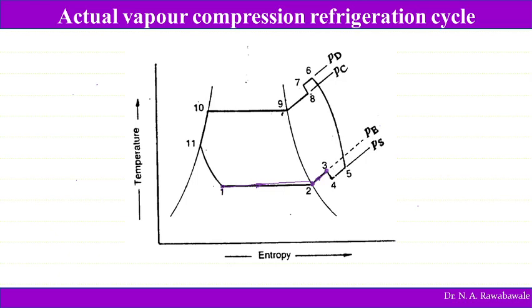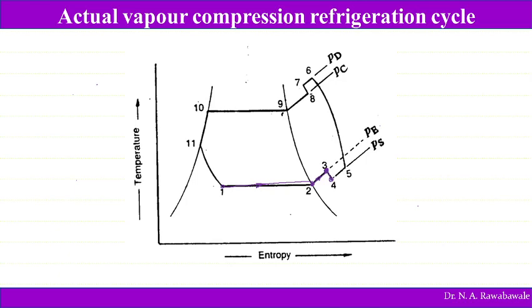Now at point 3, the refrigerant in the superheated state is ready to enter the compressor. The compressor suction pressure is less than the evaporator pressure. So the pressure of the superheated vapor refrigerant falls from 3 to 4 at the inlet of the compressor. When the pressure falls because of the suction pressure, and there is a difference in pressure, only then does the flow of refrigerant from the evaporator to the compressor take place. Because of this pressure difference, the refrigerant starts to flow from the evaporator into the compressor.